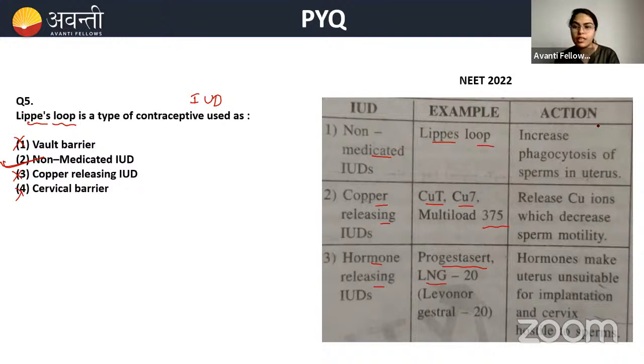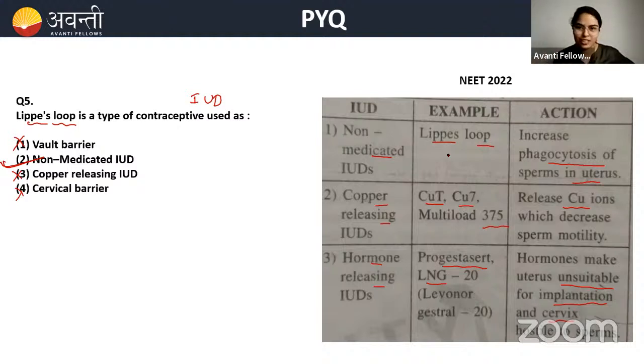Action. What does Lippes loop do, beta? They increase the phagocytosis of sperm in the uterus. What will the copper releasing IUDs do? They release copper ions, which decrease the sperm motility. So sperms will have very fast motion, a very whipping movement of the tail, and sperm जैसे भागते भागते हुए जाएंगे एक के पास. Okay, so that is reduced by copper releasing IUD. Then what will hormone releasing do? Hormones will make the uterus unsuitable for implantation and make the cervix hostile to sperms. Okay, clear? एक बार और revision हो गया.